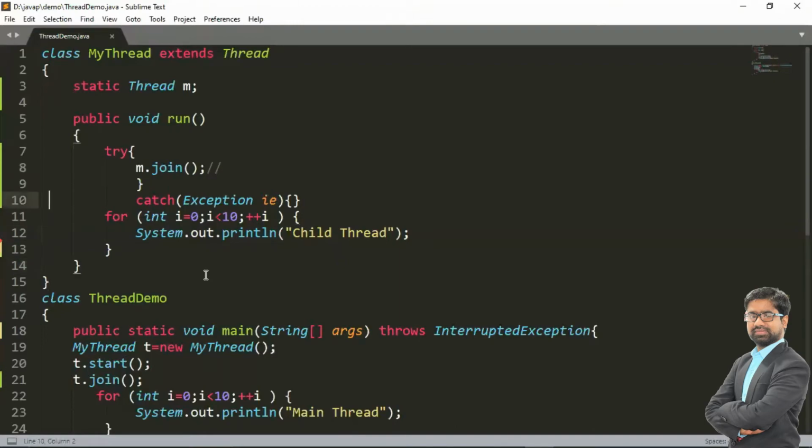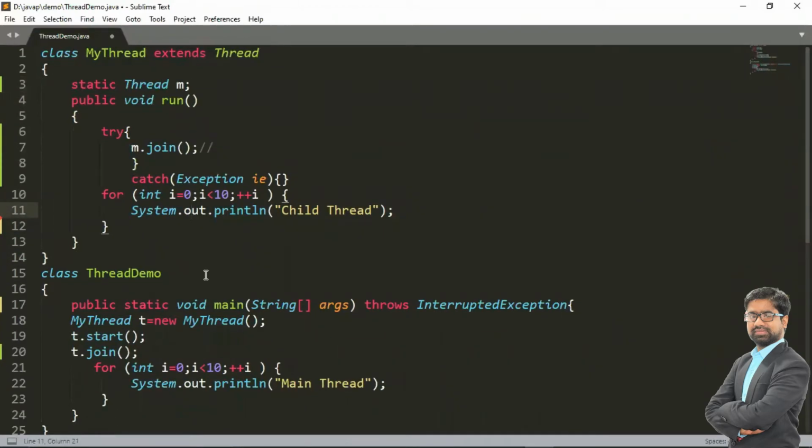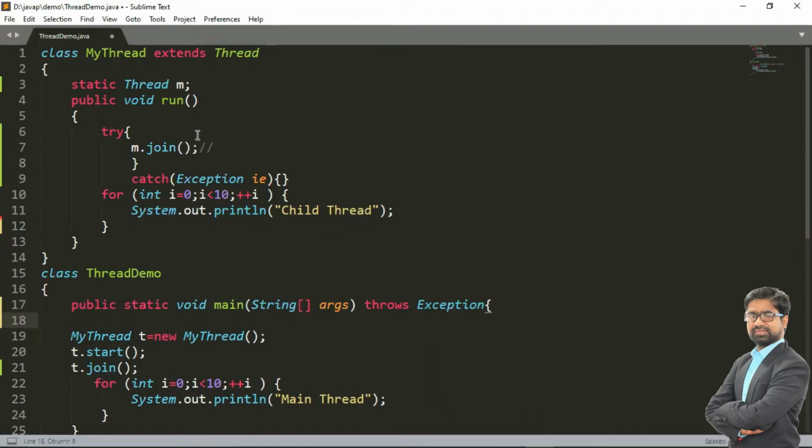Now let me write the code for our main thread. The main method may throw an exception, so InterruptedException, otherwise throws Exception, and we have to create the object of MyThread. So we are going to create thread t, but before creating it, we first have to assign the current thread to m.